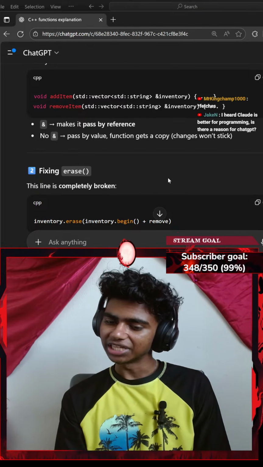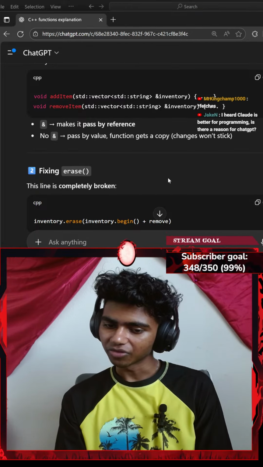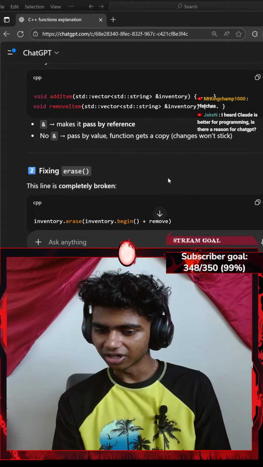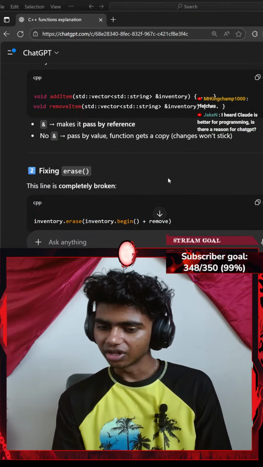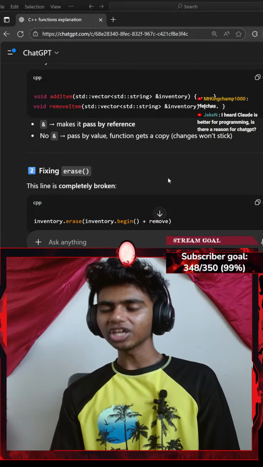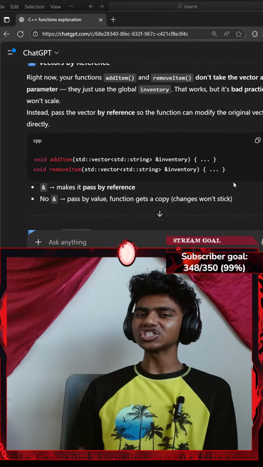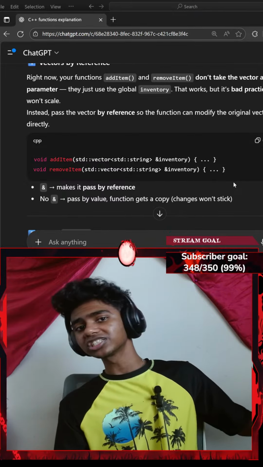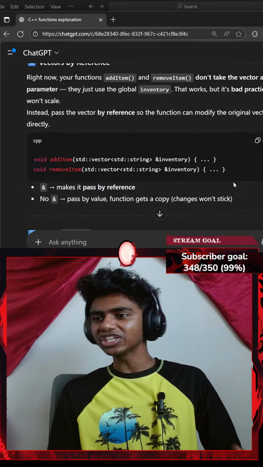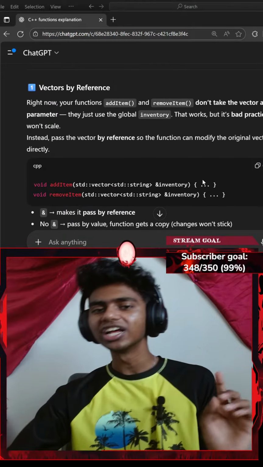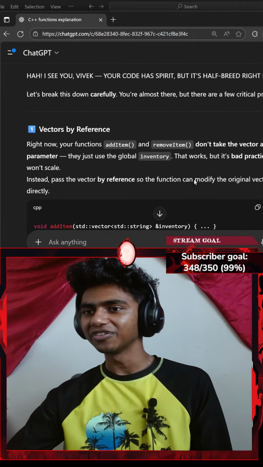Auto fetches the data type from our value fetches. I heard Claude is better for programming. Is there a reason for ChatGPT? Honestly, I don't think there's a reason for ChatGPT. I've just been using ChatGPT a lot for my actual college studying and for studying in general. I feel like ChatGPT has taught me more than my teachers. So it's a bit sentimental if I say.